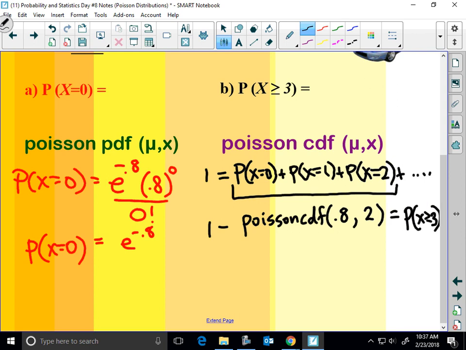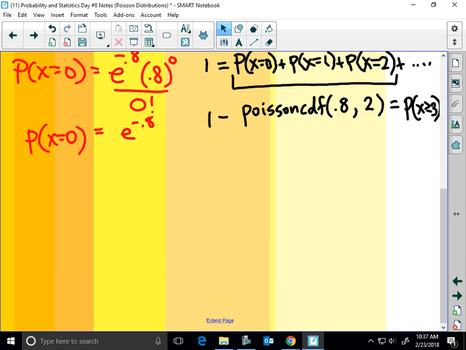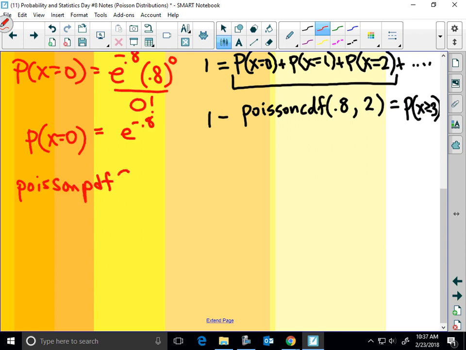Over here, this could be a paper 1 question, and that would be a sufficient answer. If you know e to the negative 0.8 in your head, good for you. That's weird. But if they ask you this on paper 2, jump straight to Poisson PDF of 0.8 comma 0.